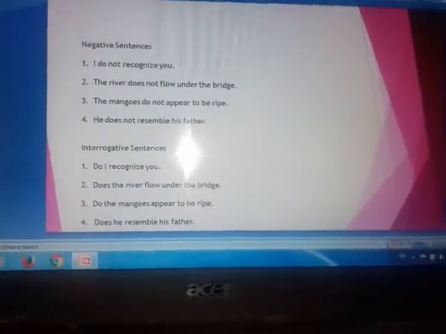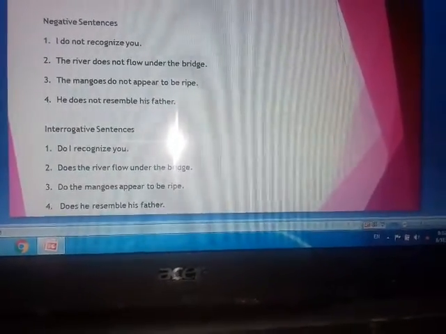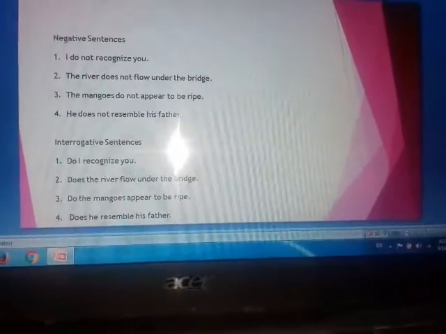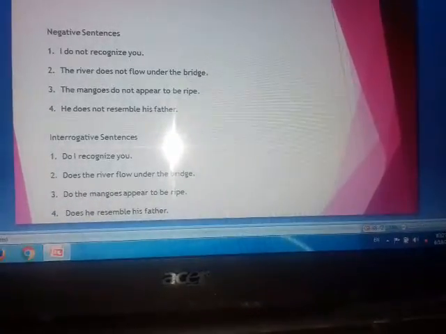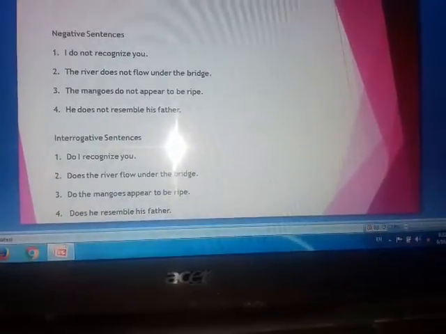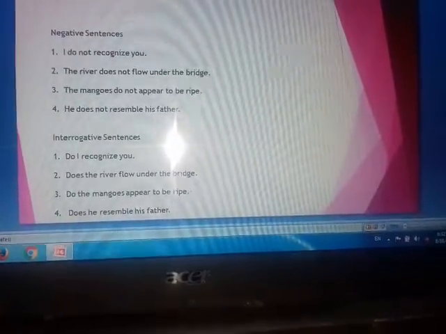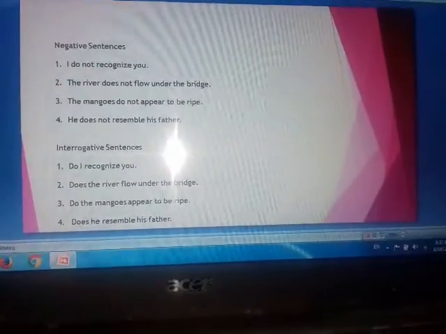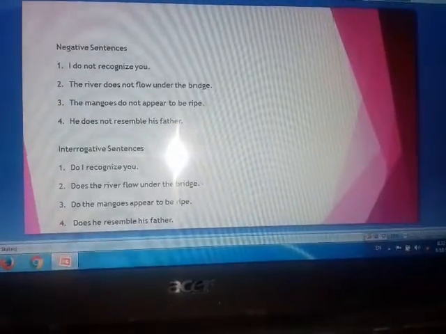Now how will we change them into negative? The affirmative sentence was I recognize you. To change it into negative, we will use do not. I do not recognize you. The affirmative sentence is the river flows under the bridge. Now we change it into negative: the river does not flow under the bridge.